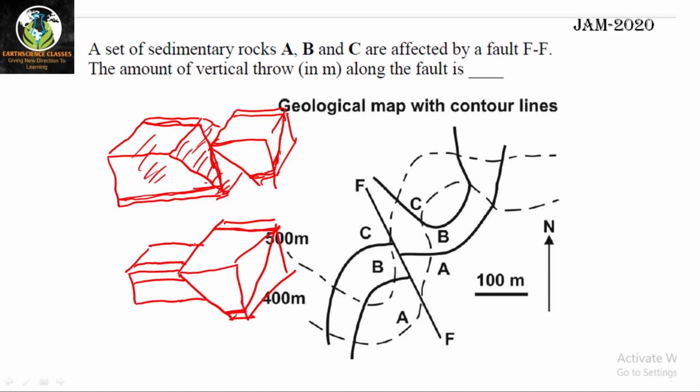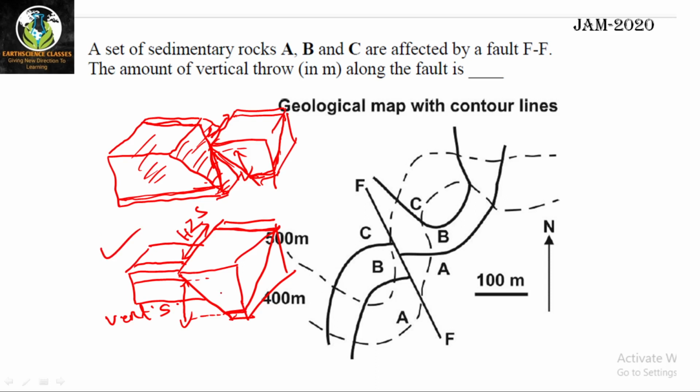Now you can see in this diagram I can show you both. This is horizontal separation and this is vertical separation. You can see the same contact is here, and the same contact is displaced here. So this is vertical separation. I hope all of you are getting this. This part is horizontal separation, and this part I have to measure vertically. So this is my vertical separation. Now you are getting what is separation, what is horizontal separation and what is vertical separation.